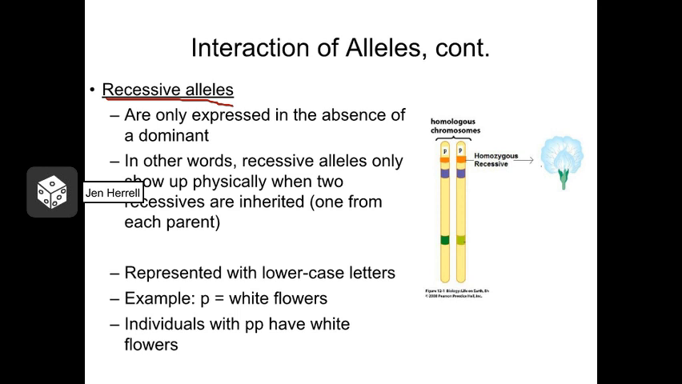Recessive alleles are only expressed in the absence of a dominant allele. This means that they have to be inherited from both parents in order to show up physically. In Mendel's pea plants, white flowers were considered recessive to the purple flowers because white flowers showed up less commonly.